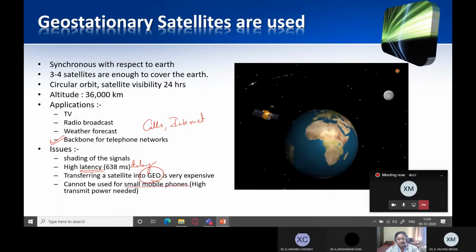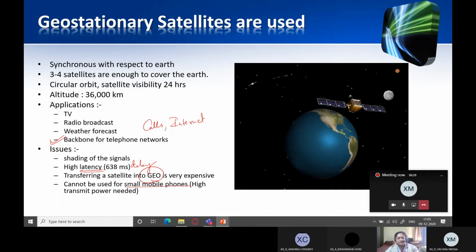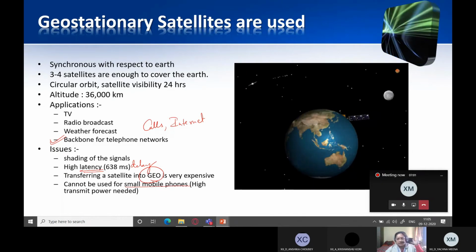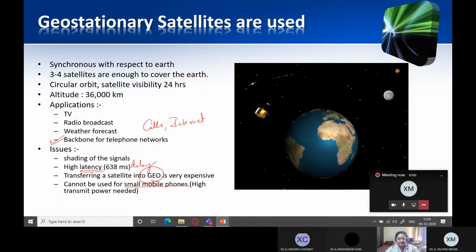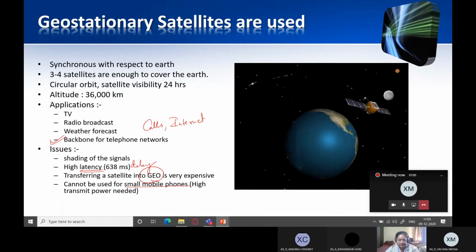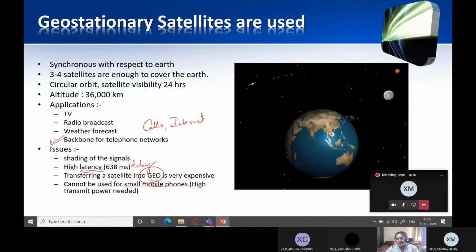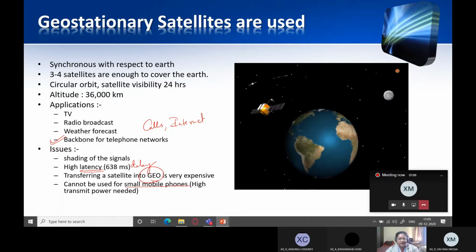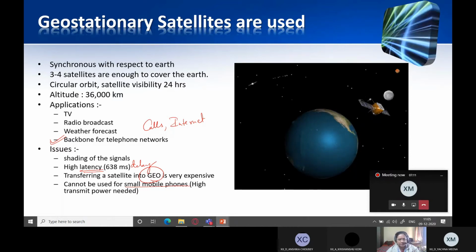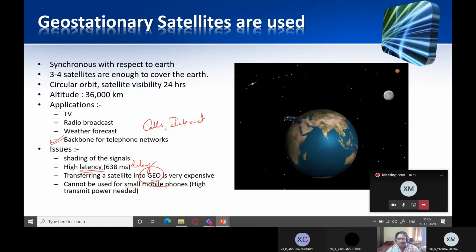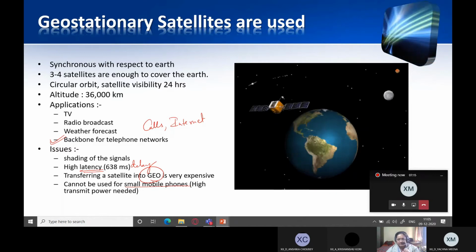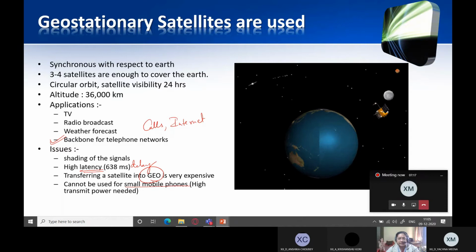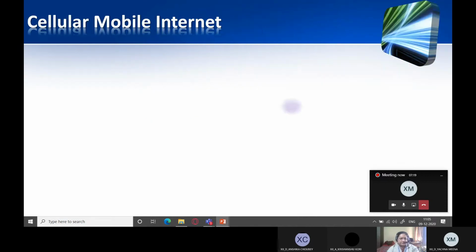Our mobile phones are not powerful enough to send signals to the satellite, because to send the signal far away you need more power. Our mobile devices have very limited resources and a small power source, that is a small battery, which is not sufficient for connecting directly to the satellites.